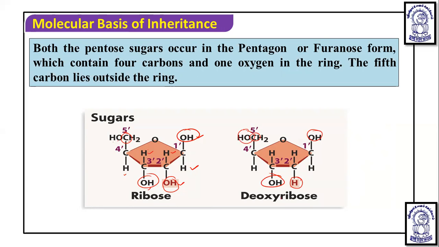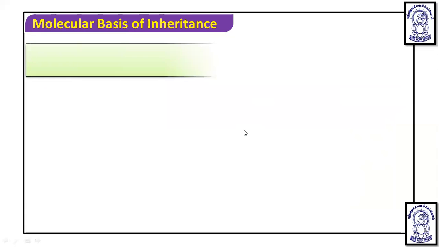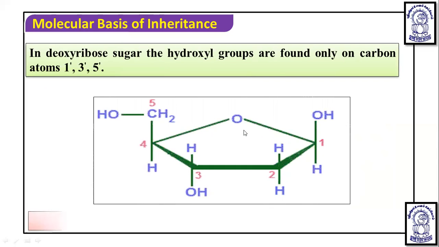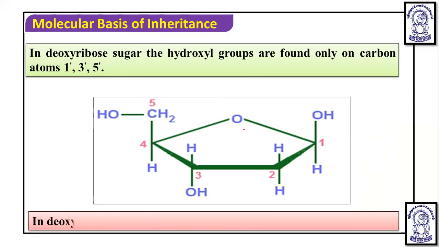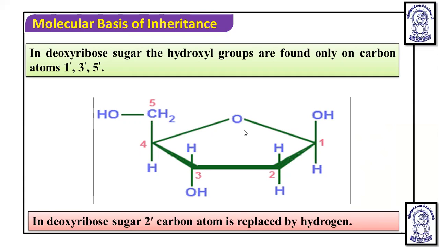Here also you will see the OH group. In deoxyribose, the second carbon atom is replaced by hydrogen. So here the OH group is replaced by hydrogen. In deoxyribose there is CH2OH, H, and 5 carbons, and carbons 1, 3, and 5 have an OH group.